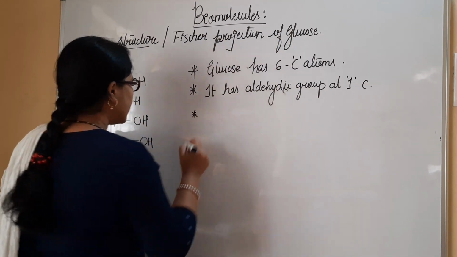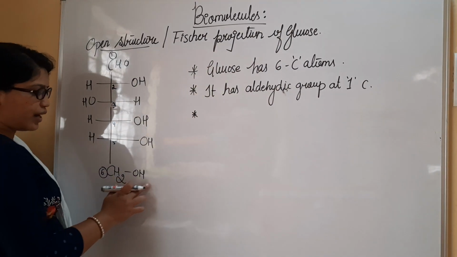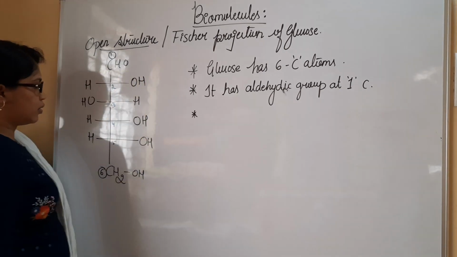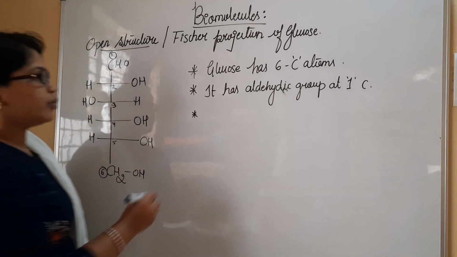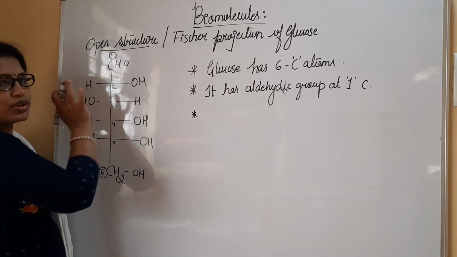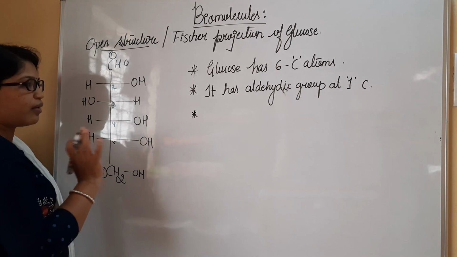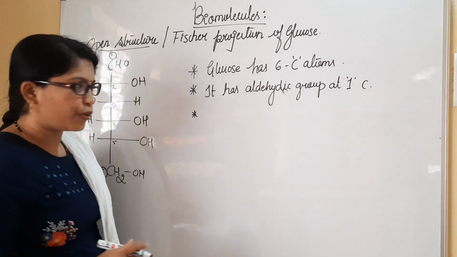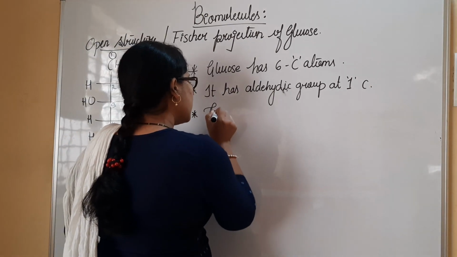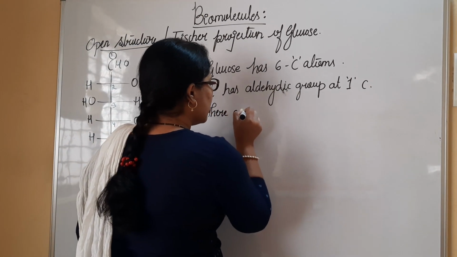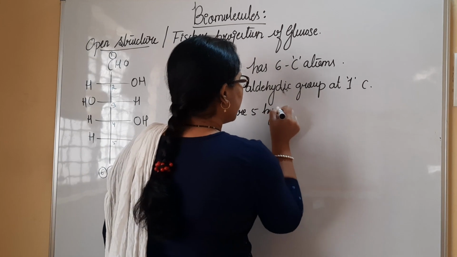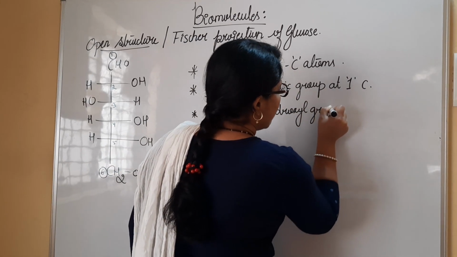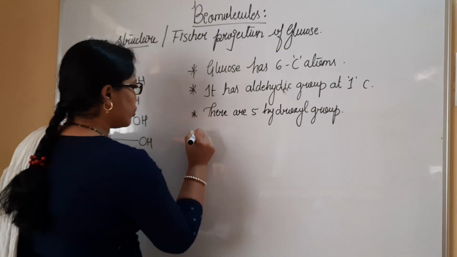Then you can see here, you can count, there are 5 hydroxyl groups. 1, 2, 3, 4, and this is the 5th. This is an aldehydic group, it is not a hydroxyl group, only 5 hydroxyl groups are there. So I could write here that there are 5 hydroxyl groups present in the structure of glucose.